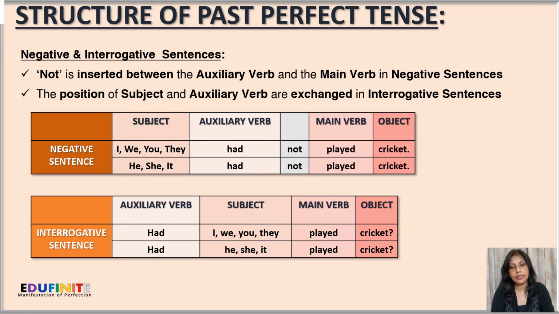For interrogative sentence, as usual, we have to exchange the places of the auxiliary verb with the subject. So it will be: had I played cricket, had we played cricket, or had they played cricket, and so on, or had he played cricket, or had she played cricket, and so on.